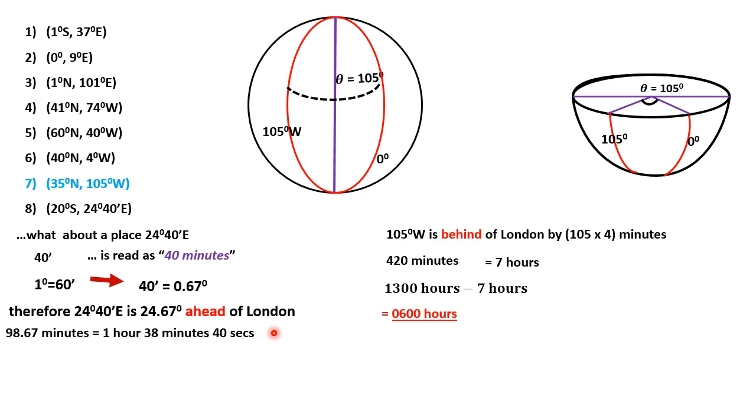We convert that by just multiplying by 4. So this figure here gives us 98.67 minutes, which is 1 hour, 38 minutes, and 40 seconds to be precise. So is it ahead of or behind? Again, the people who are at 24 degrees 40 minutes east must have passed 13 hours by 1 hour, 38 minutes, and 40 seconds. So the answer will be 13 hours, you add that figure there, 1 hour, 38 minutes, and 40 seconds, and the answer will be 14:38 hours, 40 seconds. Or if you like, 2:38 p.m.